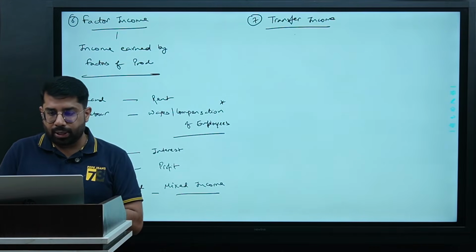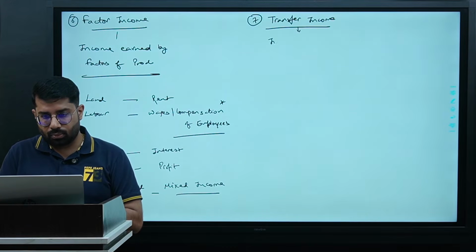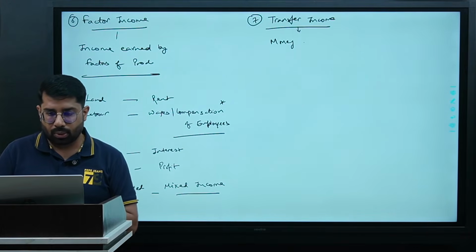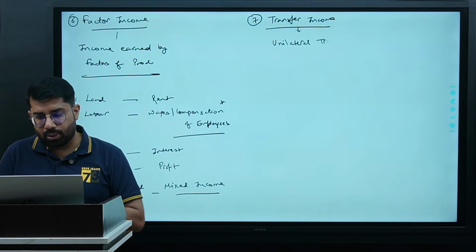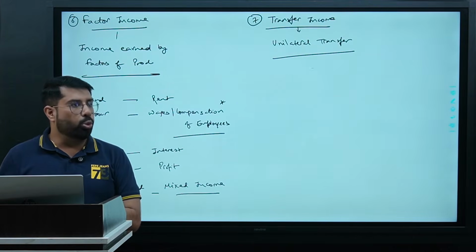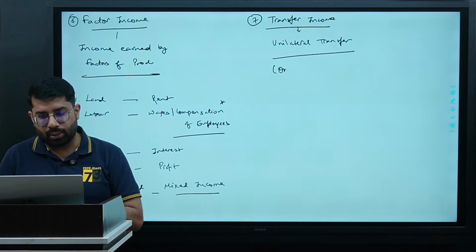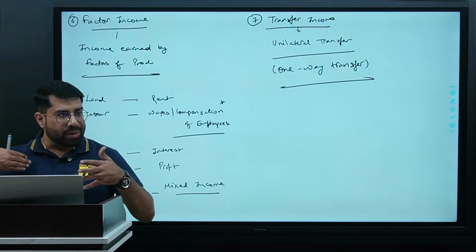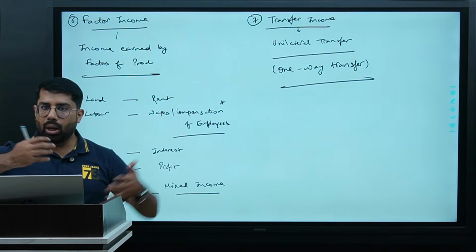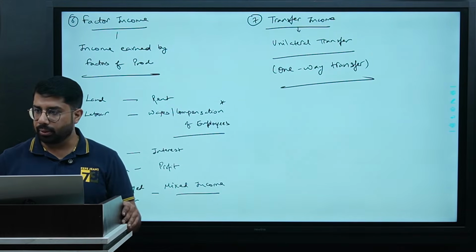What do you mean by transfer income? Which income is received without giving anything in return? Or let us simply say, transfer income means unilateral transfer, one way transfer. One way transfer means what? Where only one person is paying money. In return, he is not getting anything.